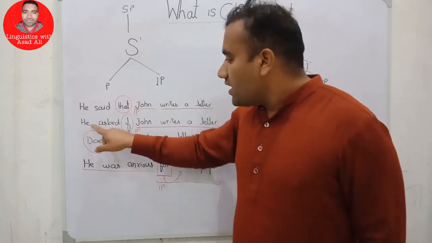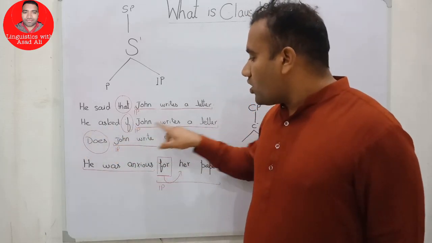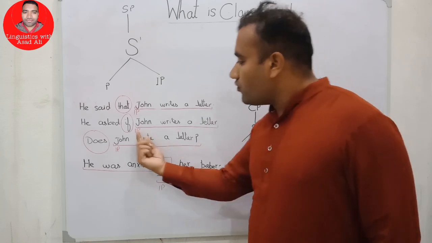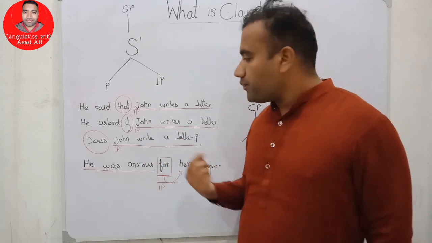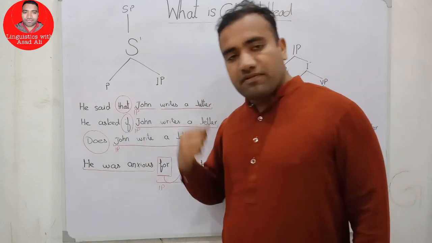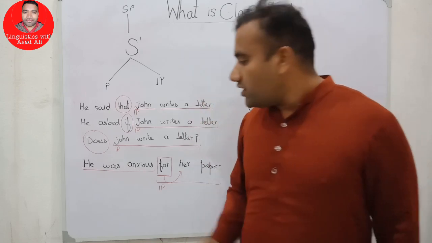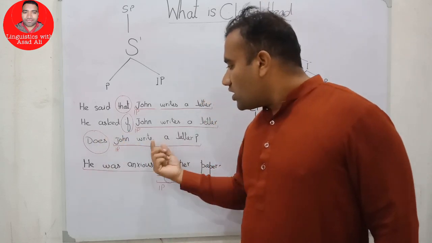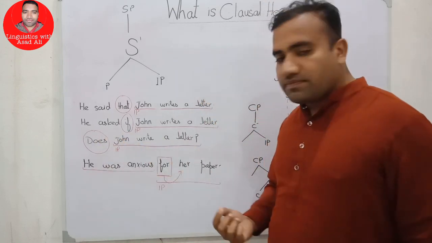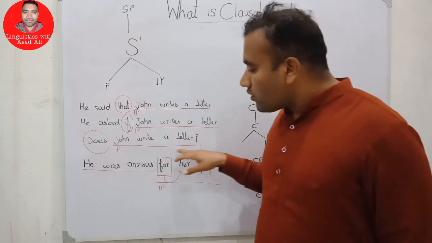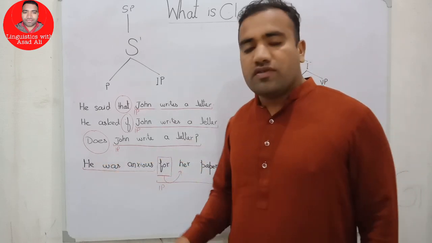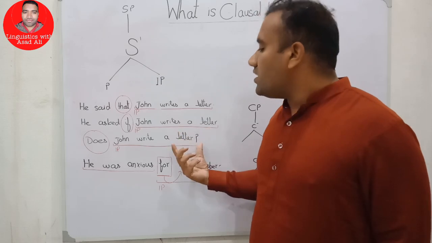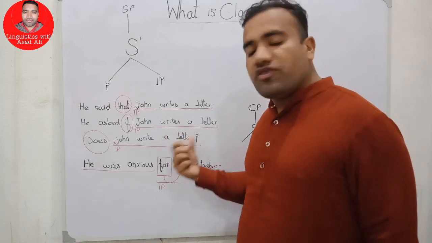And if we say, He asked if John writes a letter, we have the IP. What is the status of if? And if we say, Does John write a letter? We have another problematic example, because in this example we have interrogativeness.